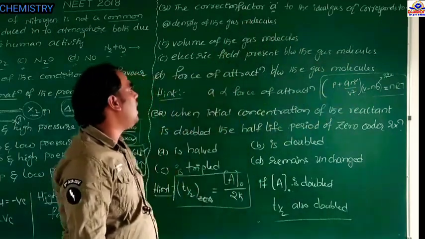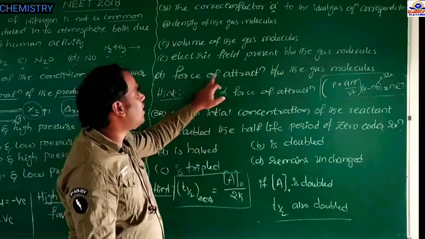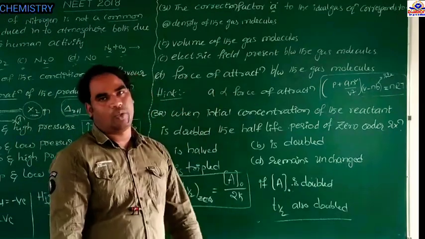The correction factor A represents the force of attraction between the gas molecules.